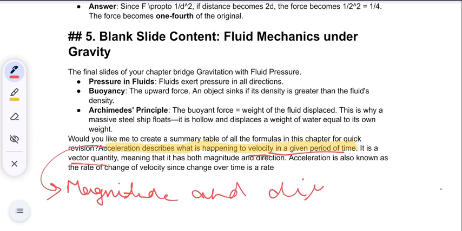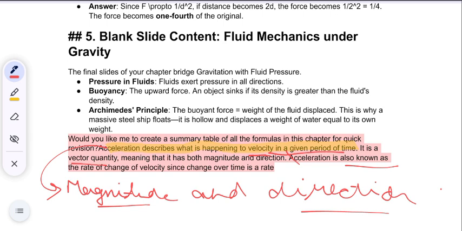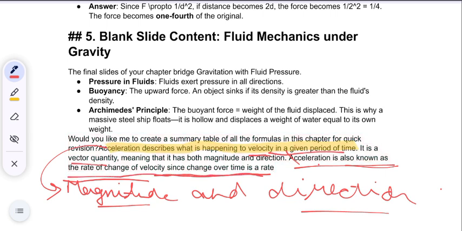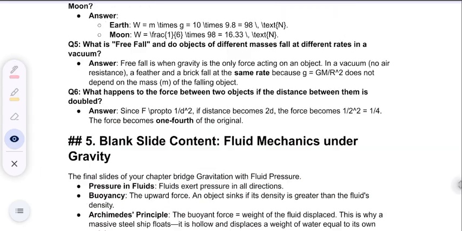Okay, both are there: magnitude is also there, direction is also there. Acceleration is also known as the rate of change of velocity. Whenever there is a change in velocity, at what rate it changes, that is also known as acceleration, since change over time is a rate. Okay, whole definition. Acceleration is also known as the rate of change of velocity since change over time is a rate. Okay, this definition I think is clear now.